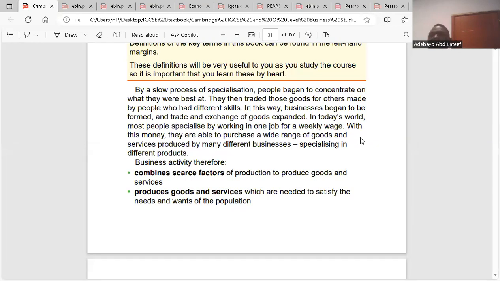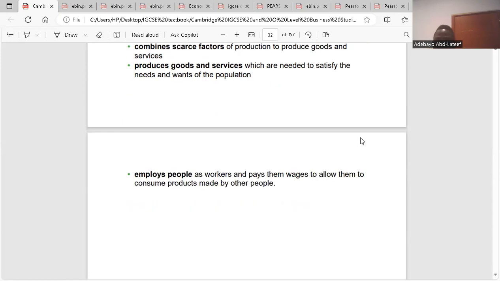Business activity involves combining scarce resources to produce goods and services. It involves producing goods and services to meet the needs of customers. And it also involves employing workers so that they can buy goods and services and they can achieve your business objective. Is it clear? Yes. So that takes us to added value.